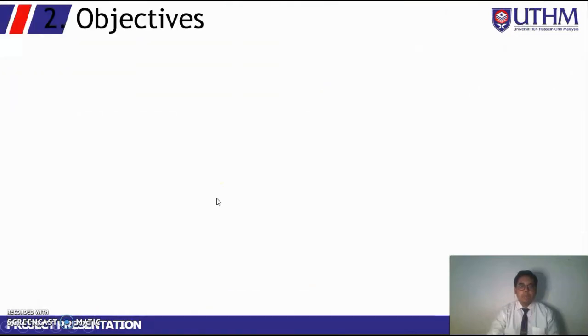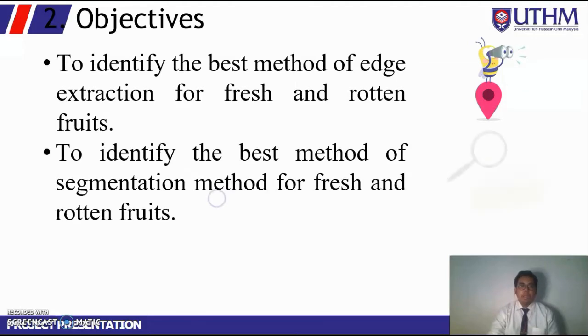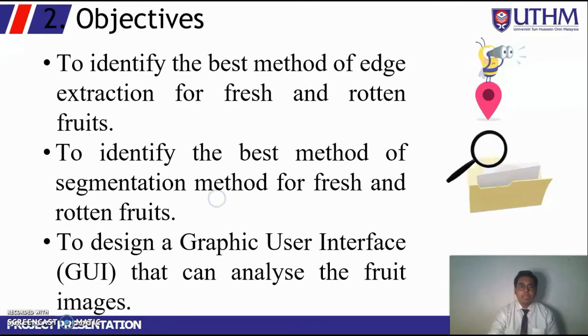Okay, the next one is the objective. The first objective of this project is to identify the best method of edge extraction for fresh and rotten fruits. Next, to identify the best segmentation method for fresh and rotten fruits. And lastly, to design a graphical user interface, GUI, that can analyze the image.